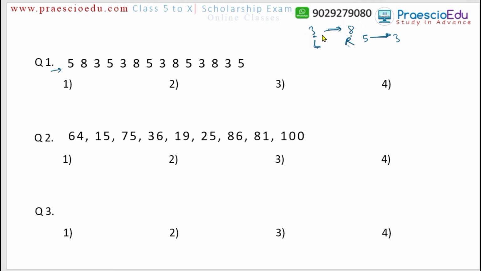Left side 3 and right side 8. And 3 follows 5. In this case, the 3 will come on the right side because it follows, and the 5 will come at the left. So 5, then 3, and after 3 the 8 will come. So this forms a group.